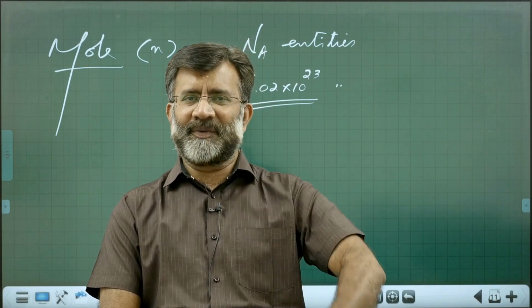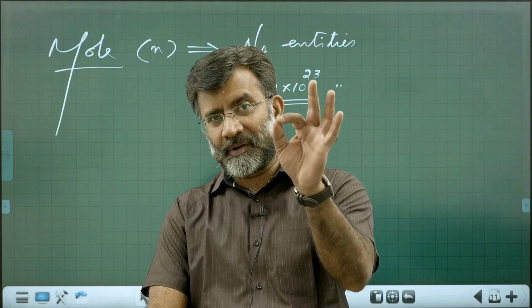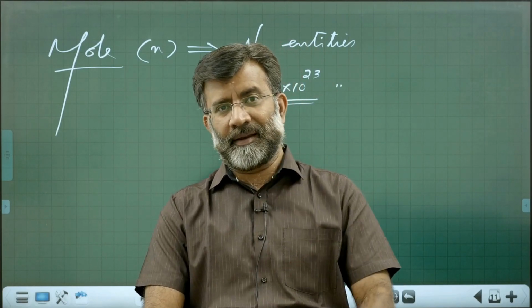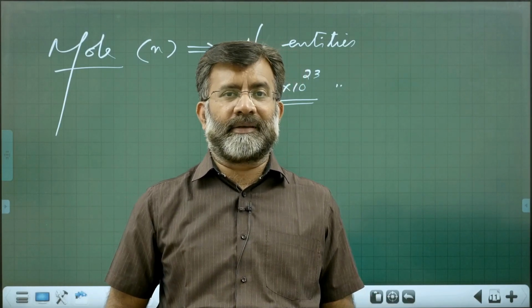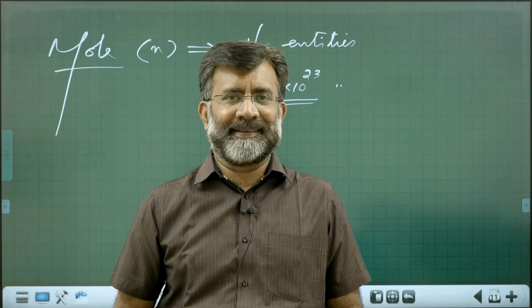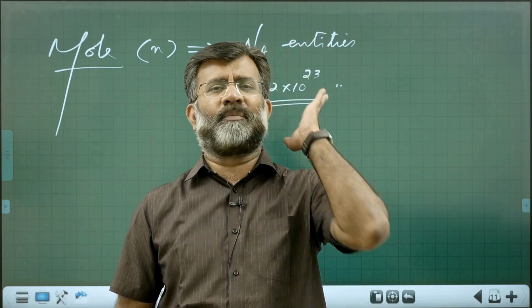But it's not going to work out, because we can never think about Avogadro number of mangoes. How will you handle Avogadro number of eggs? We can't think about an Avogadro number of macroscopic objects.